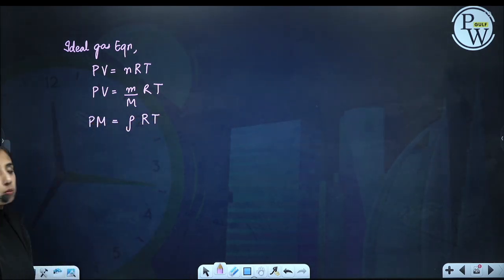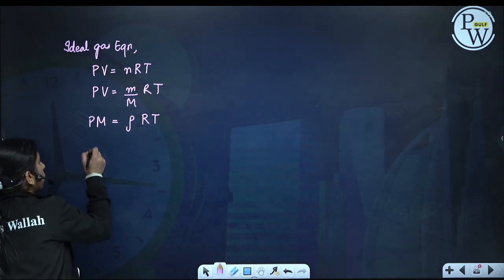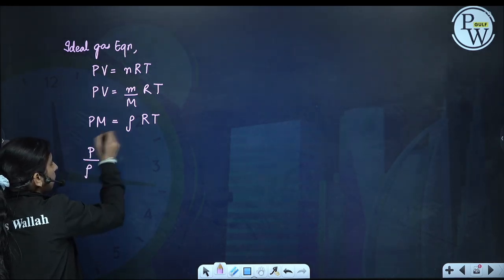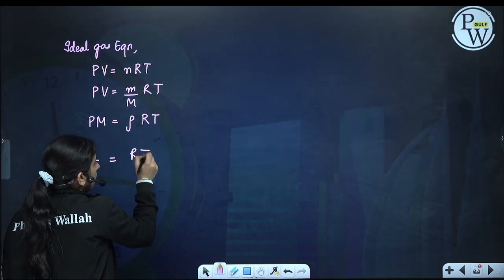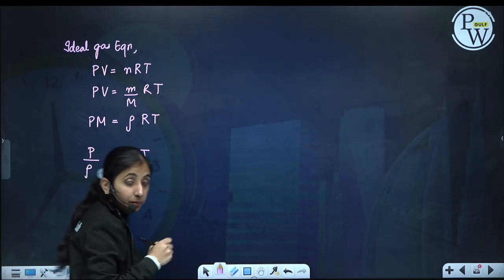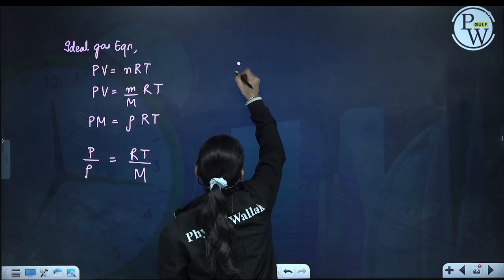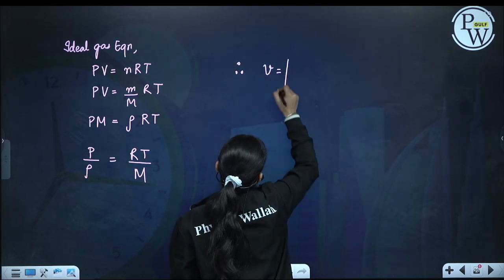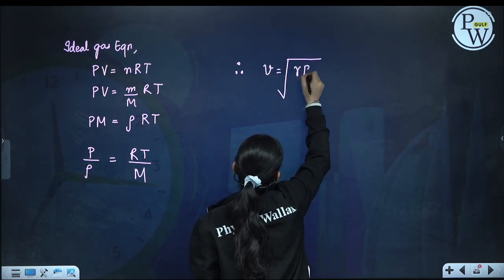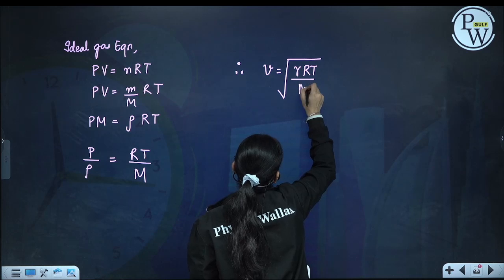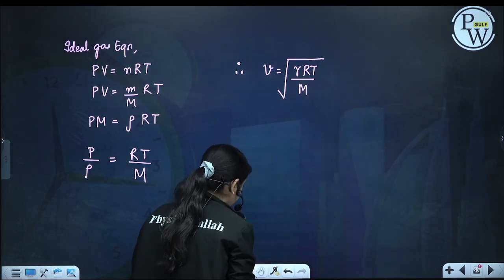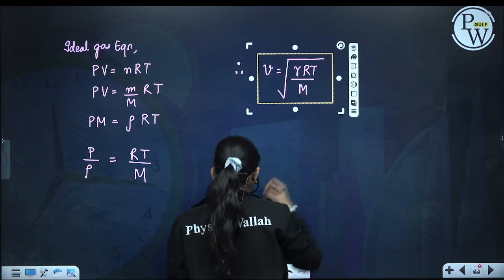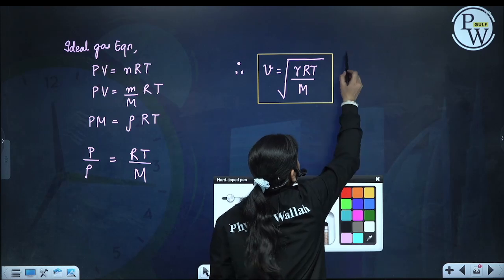Okay, this we can write. So from here, what is P by rho? P by rho is equal to RT by capital M. So we get the speed of sound as V is equal to under root of gamma RT by M.